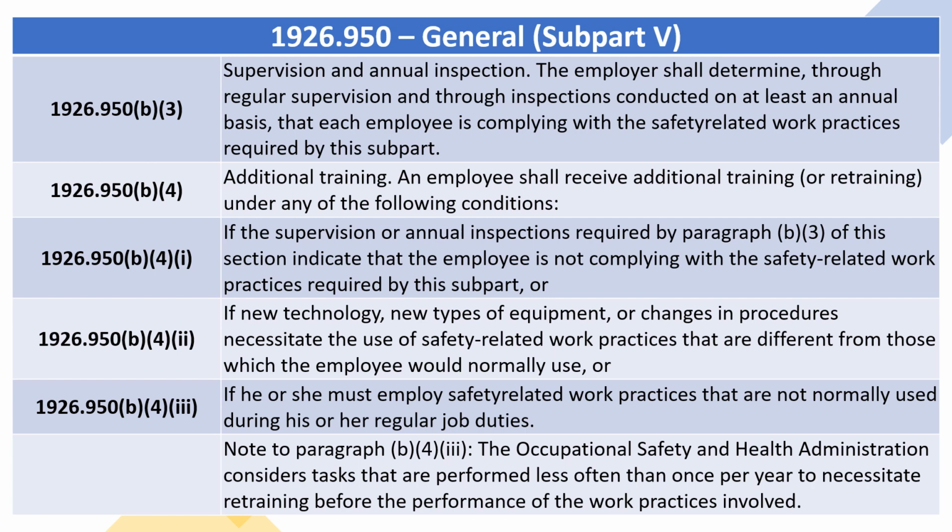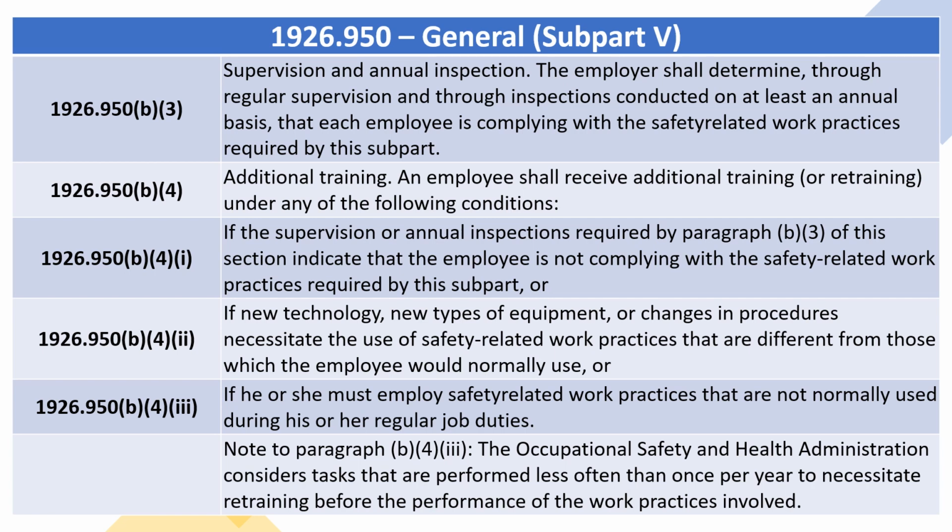1926.950(b)(3), Supervision and Annual Inspection. The employer shall determine, through regular supervision and through inspections conducted on at least an annual basis, that each employee is complying with the safety-related work practices required by this subpart.